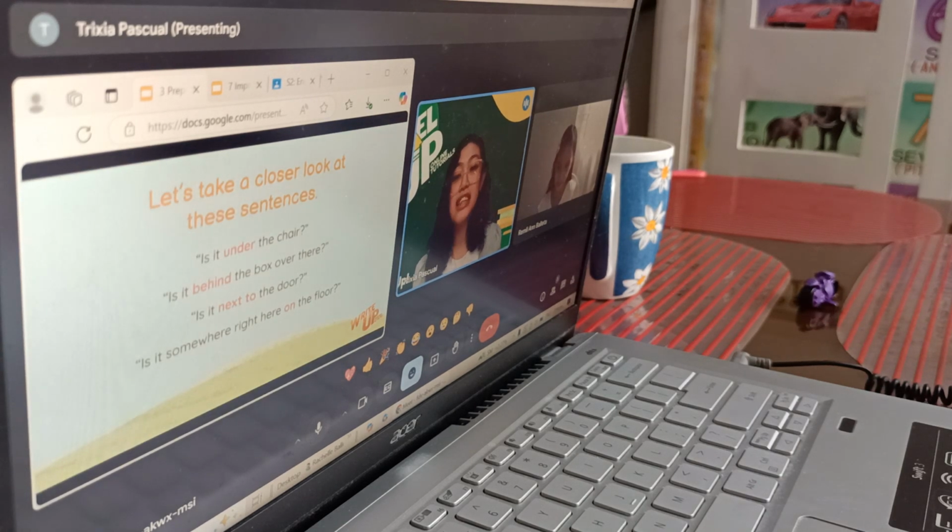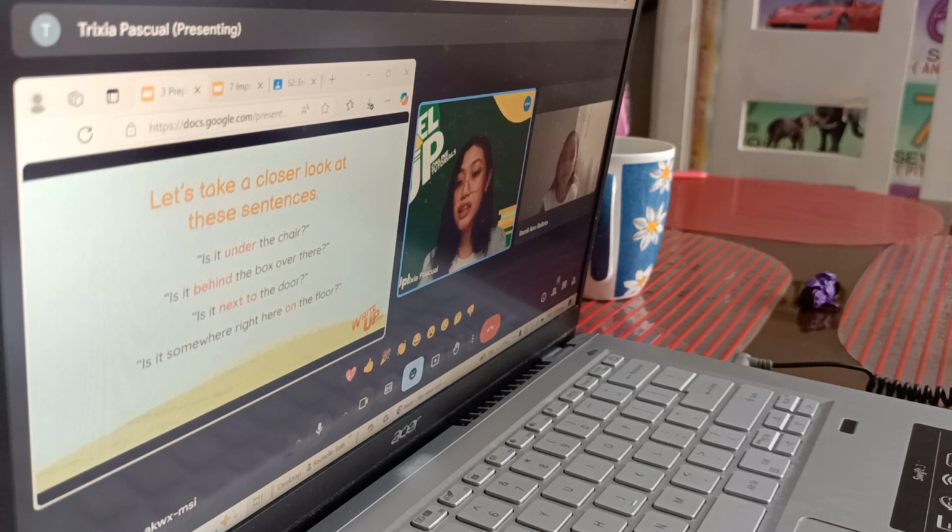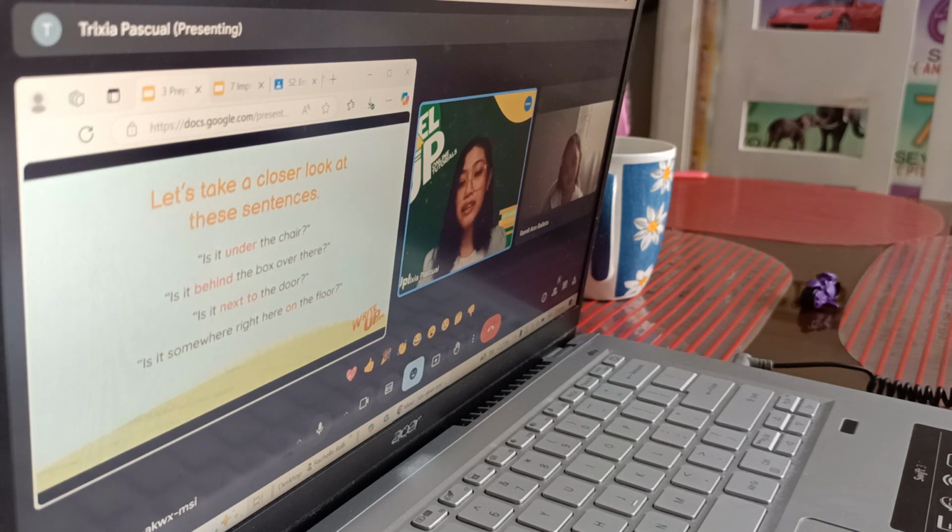But before that, let's take a look at these sentences. So we have, is it under the chair? Is it behind the box over there? Is it next to the door? Is it somewhere right here on the floor?